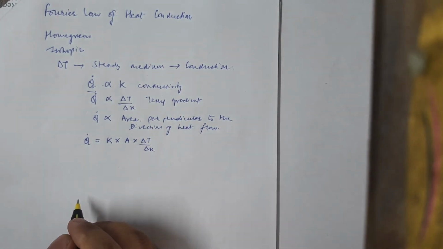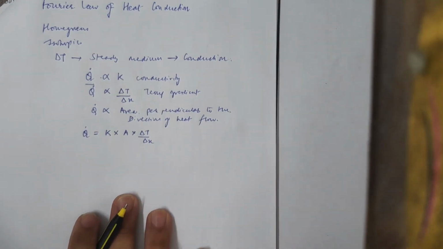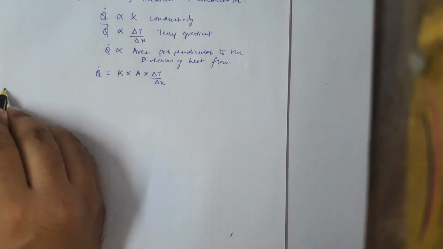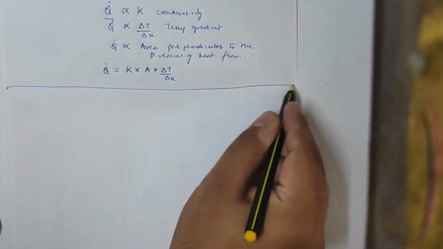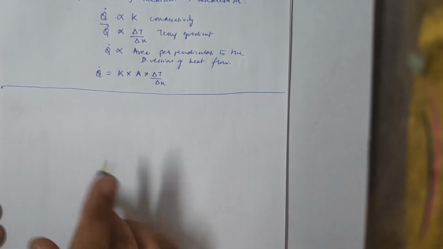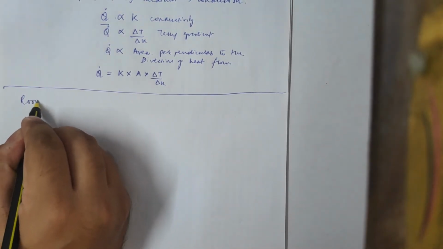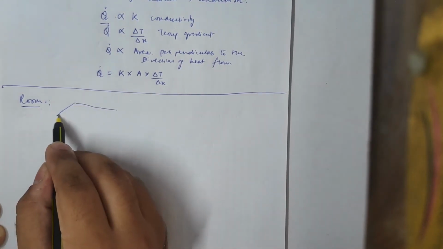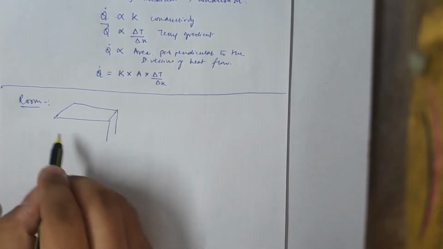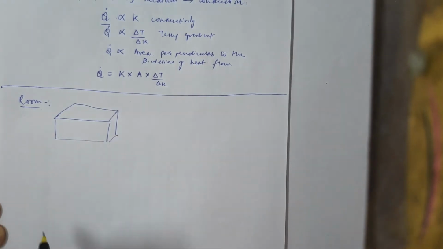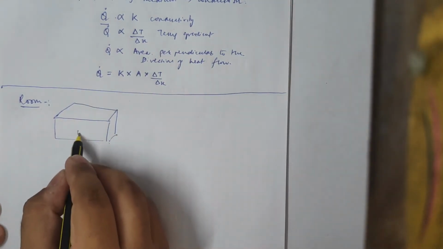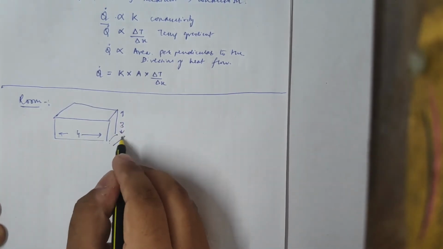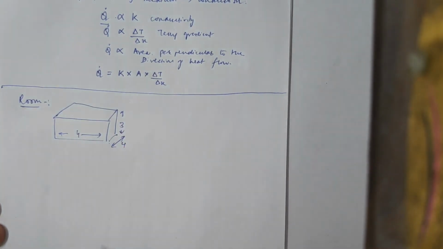Right? So let us take a very simple example of the rate of heat conduction according to Fourier law. Now suppose I have a room. This is my room in my home. Now the length of this room is suppose 4 meter. The height of this room is 3 meter. The breadth of this room is 4 meter.